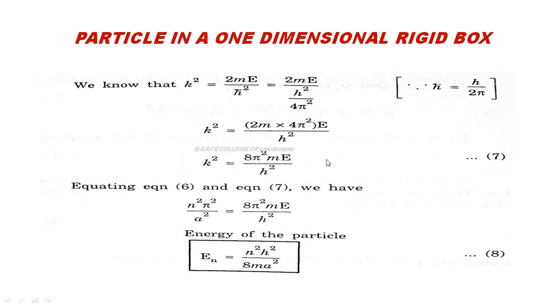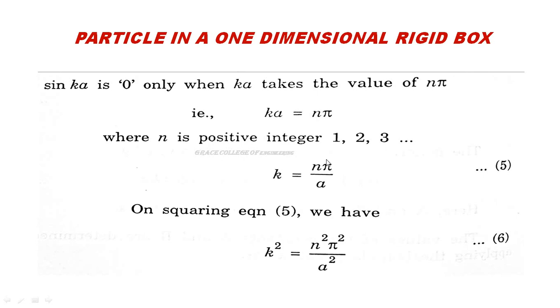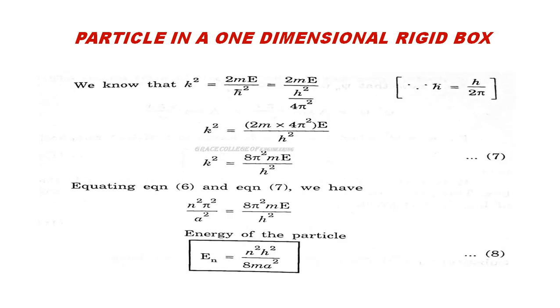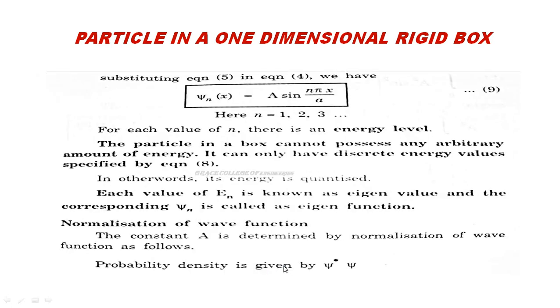Now we are going to take equation number 6 and equation number 7. We are going to equate the two equations. So n squared pi squared by a squared is equal to 8 pi squared m E by h squared. From this we can find the energy of the particle E. So En is equal to n squared h squared by 8m a squared. Take this as equation number 8. So we are going to substitute fifth equation in fourth equation. So psi n of x is equal to a sin n pi x by a. The equation number 9 அப்படின்னு சொல்லிட்டு எழுதிக்கோங்க.